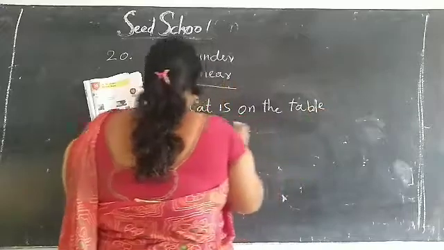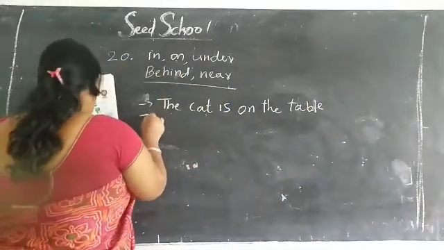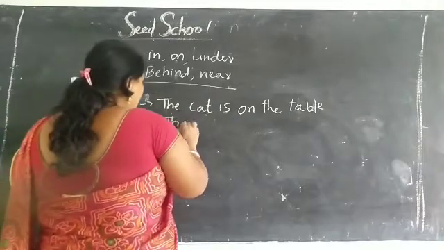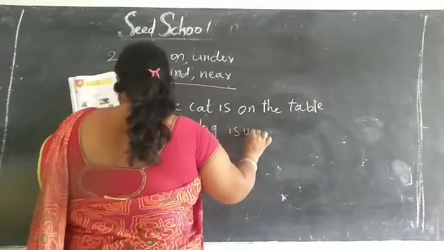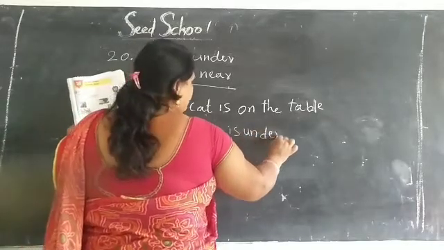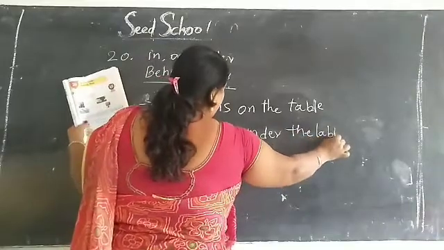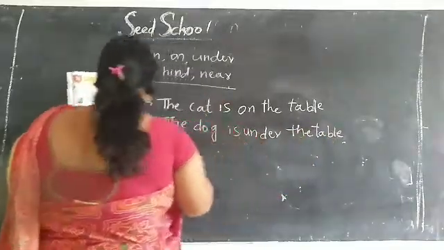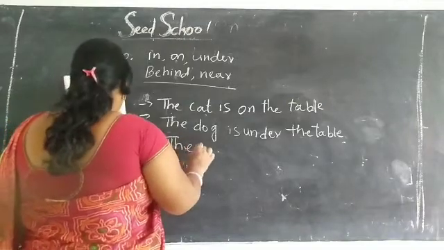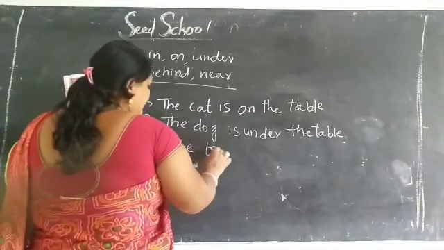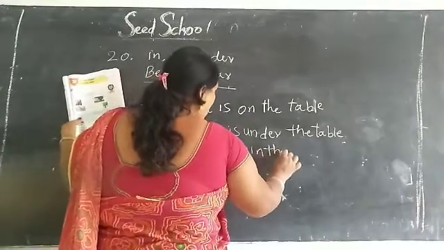Second one, the dog is under the table. Under the table. Okay, children? So, the toy is in the box. The toy is in the box.